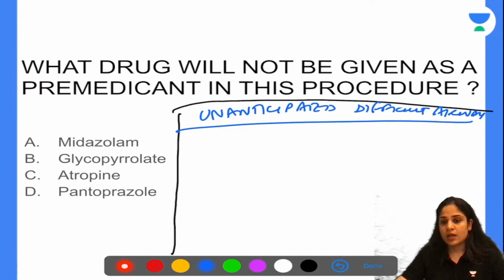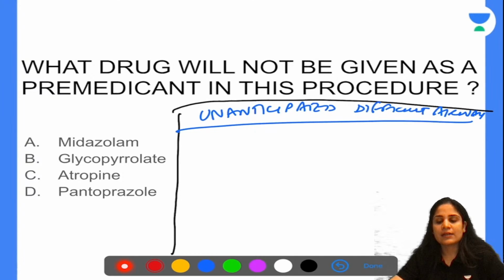Now, suppose when the anesthetist is trying to intubate me, they try 3, 4, 5 times. They are unable to intubate me. So I turn out to be an unanticipated difficult airway. So unanticipated difficult airway is defined as an airway where you have difficulty in mask ventilation, difficulty in LMA insertion, difficulty in intubation, or difficulty in all of them, and all of this was unanticipated in the PAC.